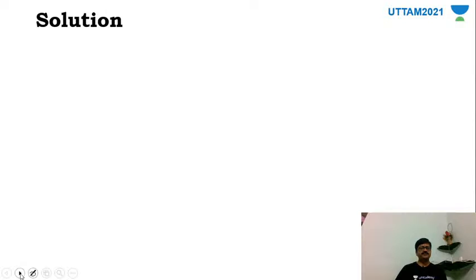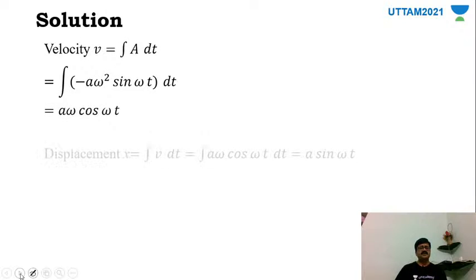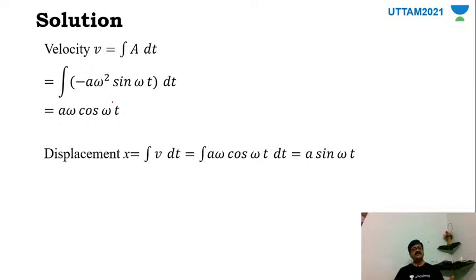Displacement we should find here, right? Then accordingly displacement again it will become integral of velocity. So therefore I'll write this as v into dt. So v is a omega cos omega t. So very clearly, integral of cos omega t is sin omega t divided by omega. So omega cancels off here. So thus we'll get the integral as a sin omega t. So that is the displacement, my dear friends.